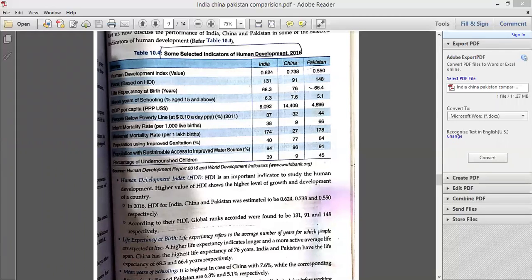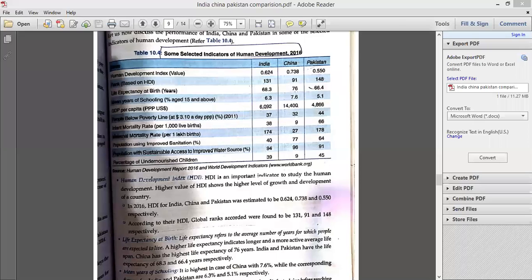Then next is access to improved water sources. This refers to the percentage of population which has reasonable access to water from a tap or any protected well. In China, 96% people have access to improved water sources. In India, 94%. In Pakistan, 91%. So somewhere Pakistan is lagging behind in this field.